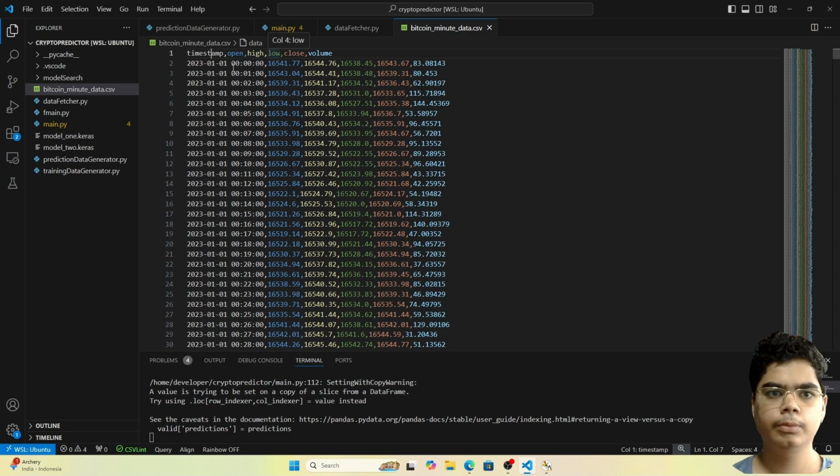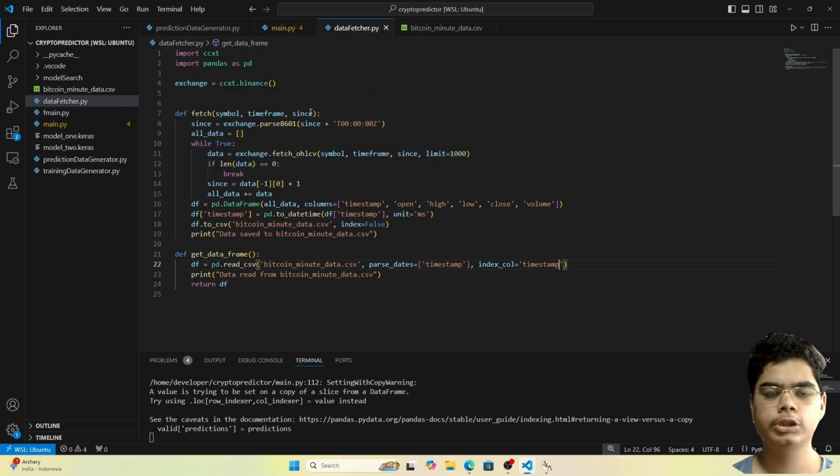As you can see here, each and every value of this column timestamp is different, because the date is different, and the time itself is also different. So instead of creating yet another column, we will utilize this timestamp as the index column. That is what we have told here, that the index column should be timestamp. Once execution of this line of code is finished, we will print that we have read the data, and then we will return the data.